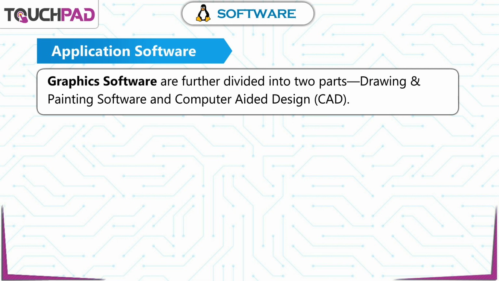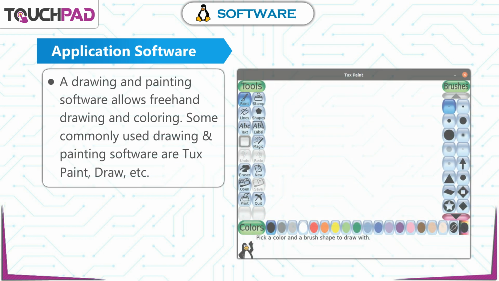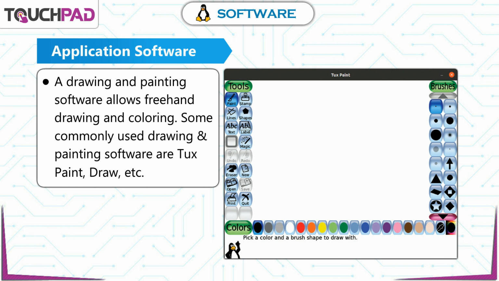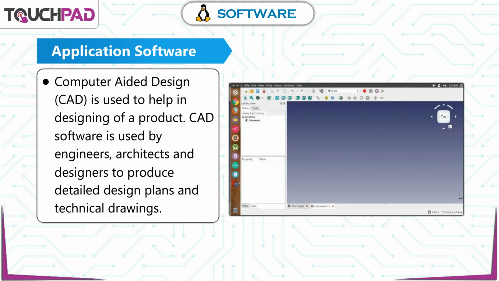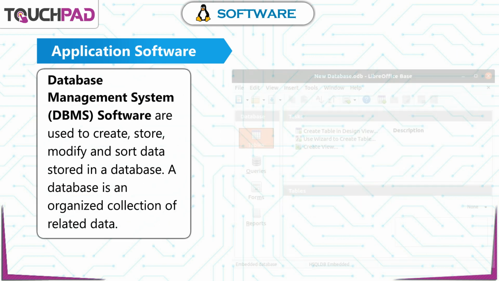Graphic software are further divided into two parts: drawing and painting software and computer-aided design, CAD. A drawing and painting software allows freehand drawing and coloring. Some commonly used drawing and painting software are TuxPaint, Draw, etc. Computer-aided design, CAD, is used to help in designing of a product. CAD software is used by engineers, architects, and designers to produce detailed design plans and technical drawings.